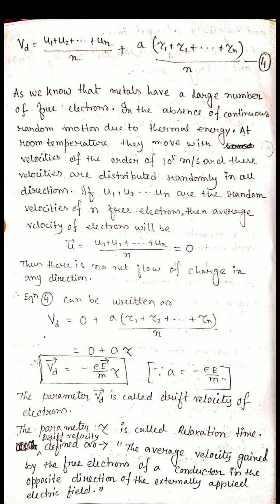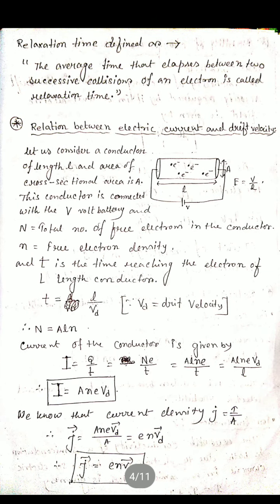Clear? And the term tau is called relaxation time. It is defined as the average time that elapses between two successive collisions of an electron. Clear? Okay.